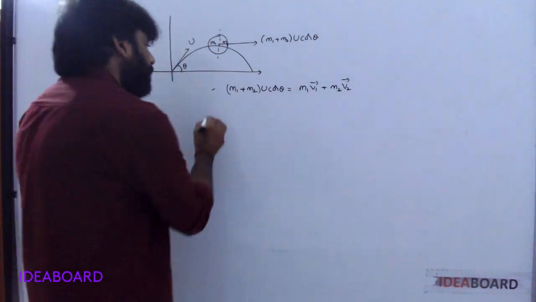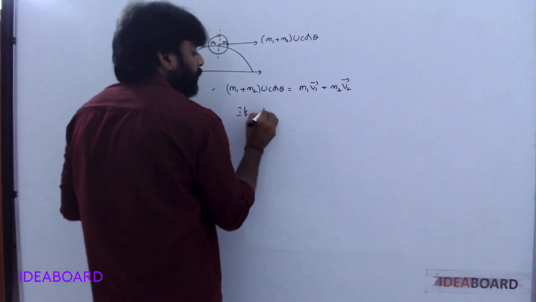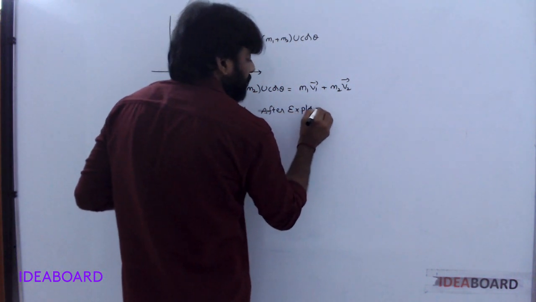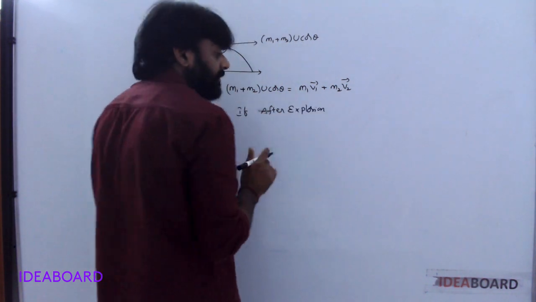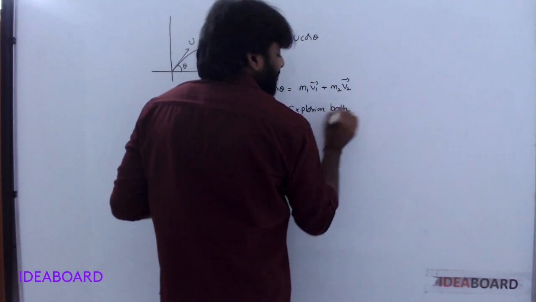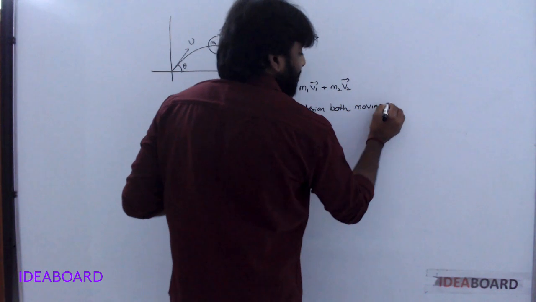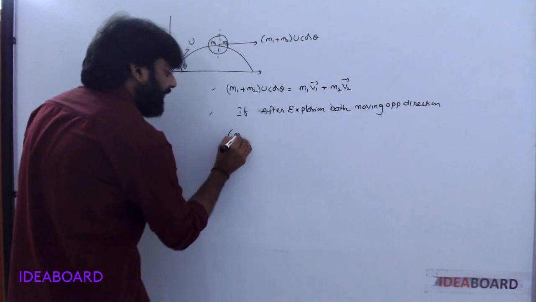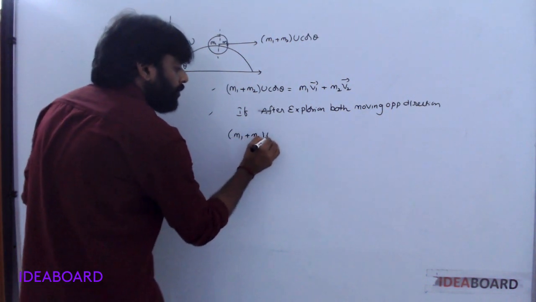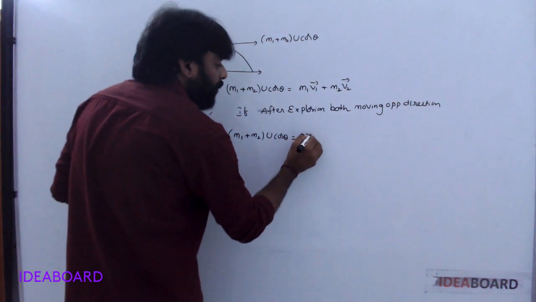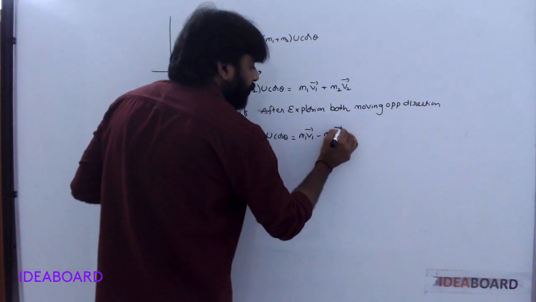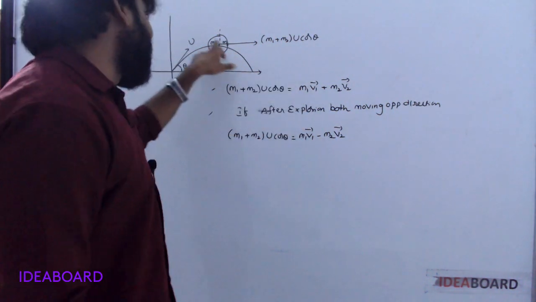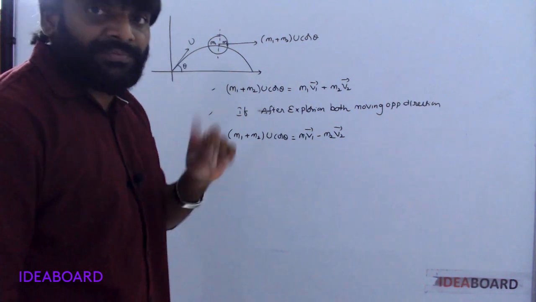If, just after explosion, both pieces move in opposite directions, in that case (M1 + M2) U cos theta equals M1 V1 bar minus M2 V2 bar. If in case one of the fragments retraces to its point of projection,